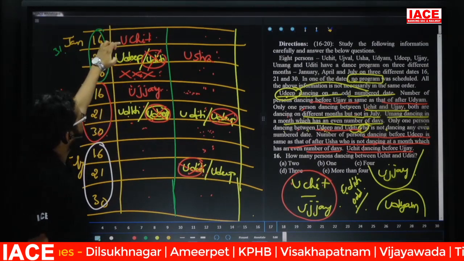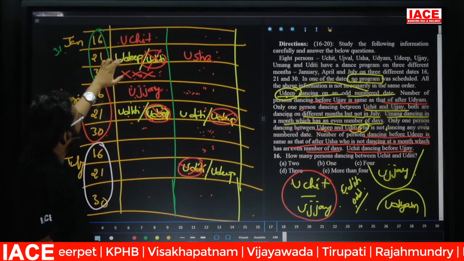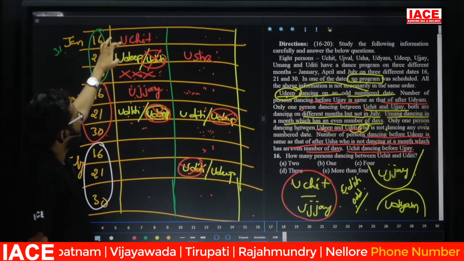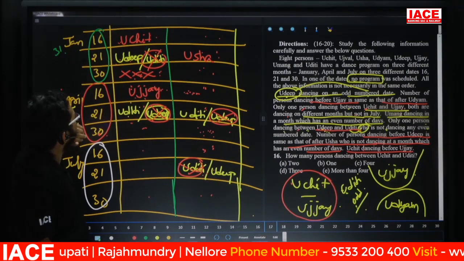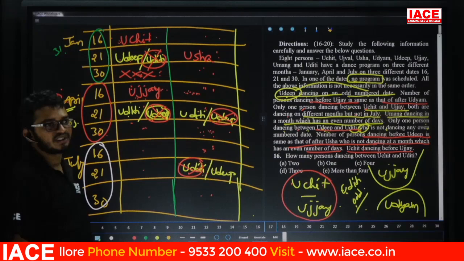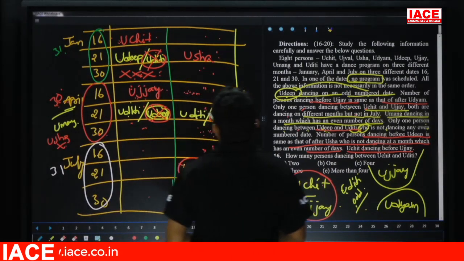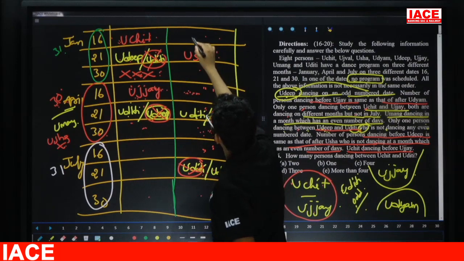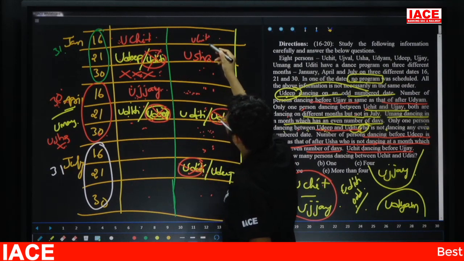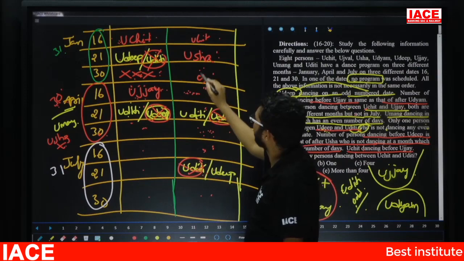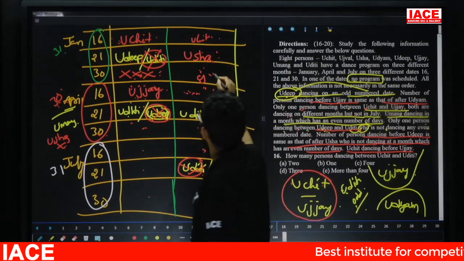Now between Uchit and Vijay, here we are having one program. Uchit is above Vijay at the same time. Both are in the different months. Yes. Next one. In this case, friends, suppose friends check here. If I take different is part Uchit, now 1 different is part Vijay, but both are in the same month.